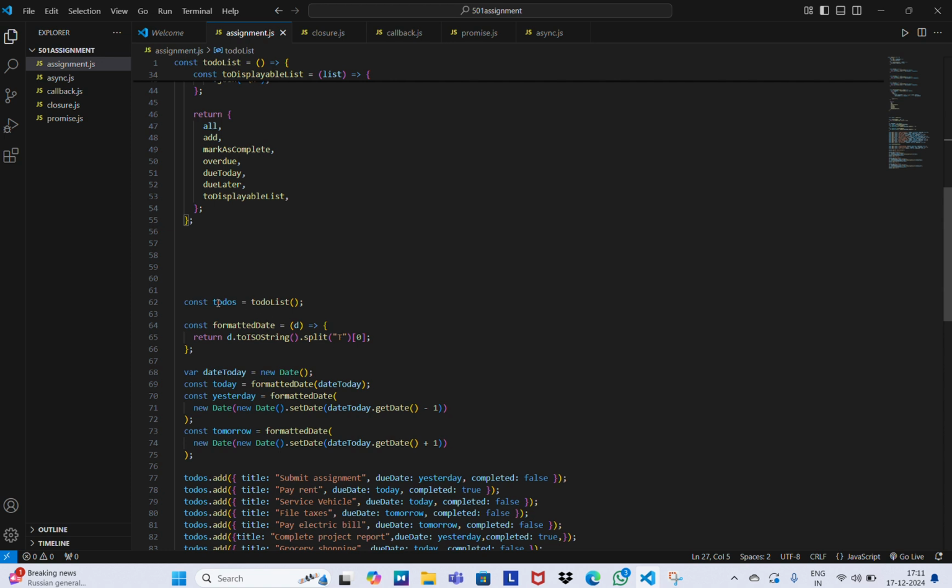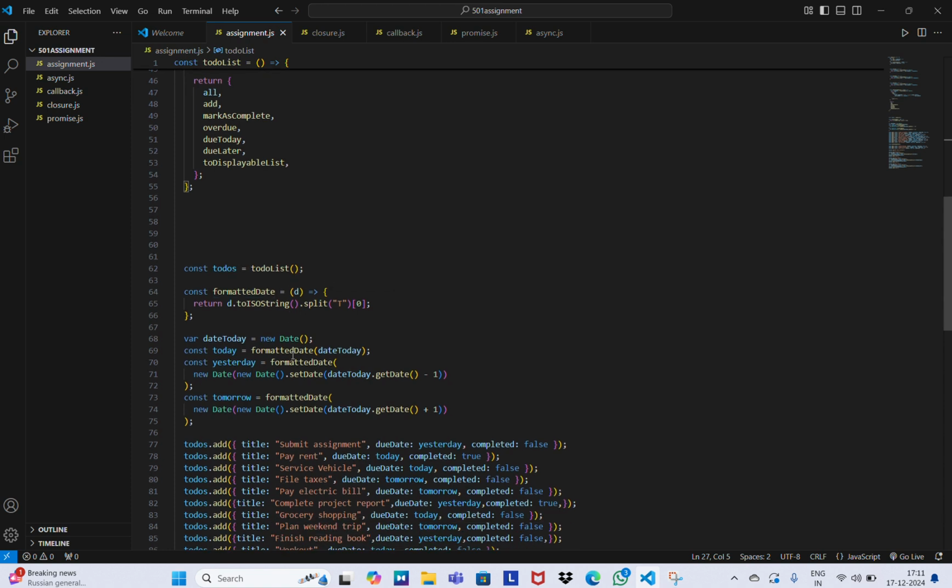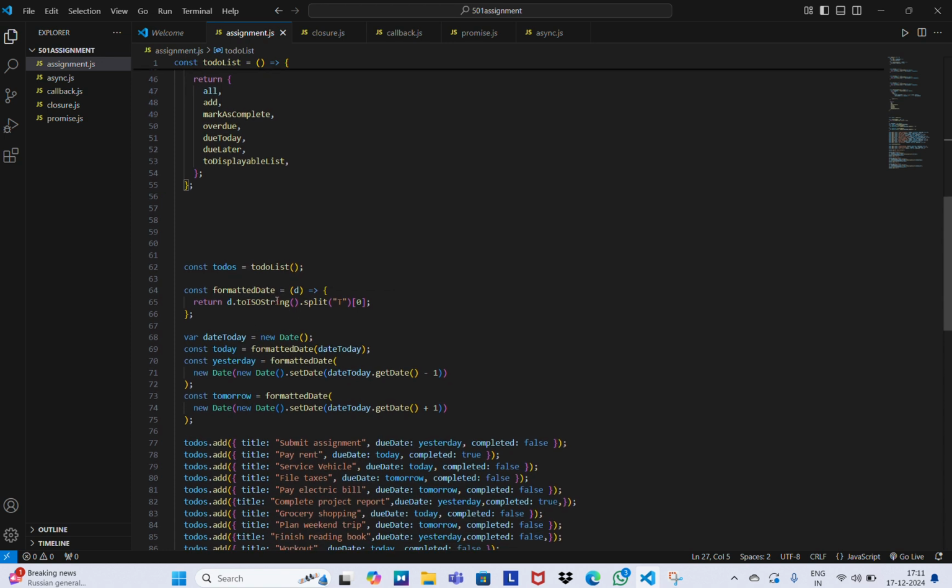Next, I used the formattedDate function. Generally, the formattedDate function takes a parameter date d and converts it into a string, which means it will convert into a proper string format like year, month, and date. This is about the date function.